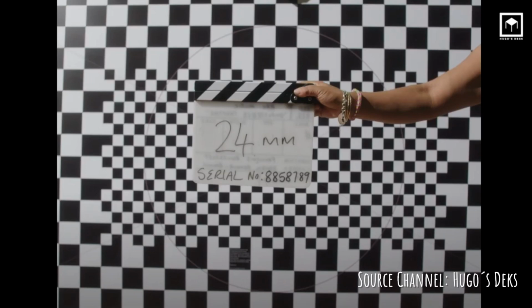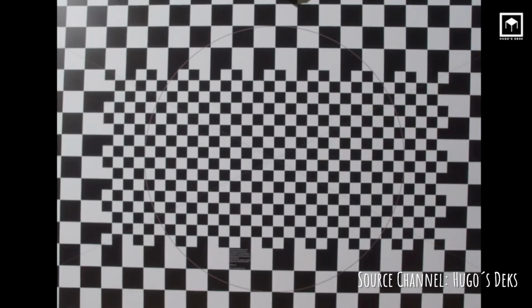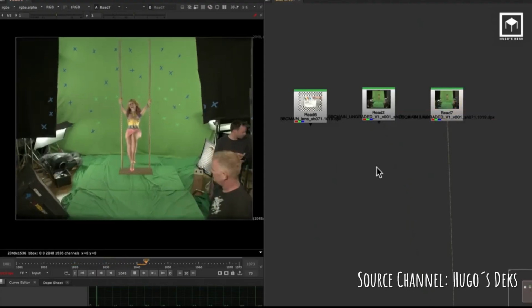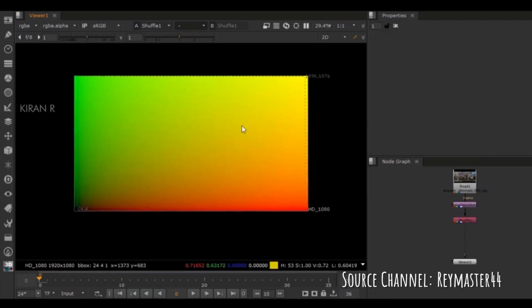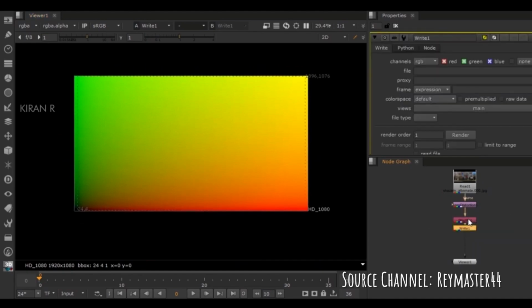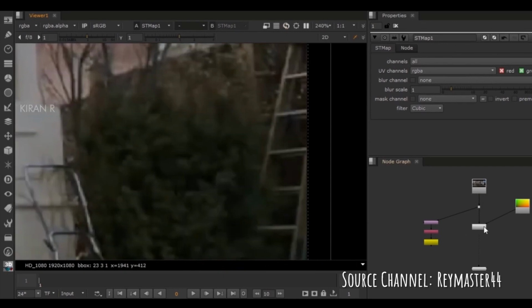So in a very professional environment, you would use a lens grid in order to pre-shoot all the lenses that are used in the production and then, for example, create ST maps. You can do that in a program like Nuke in order to match the lens distortion and get better results in the tracking and in the implementation of digital assets.